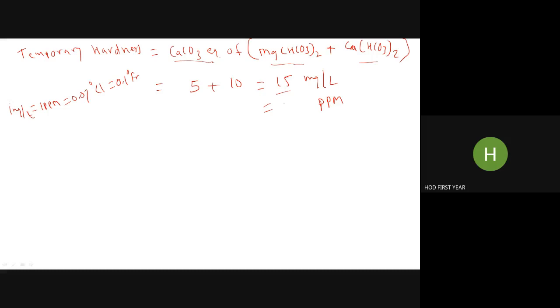Now ppm and milligrams per liter are the same, so you will get the same answer. 50 milligrams per liter is 50 ppm. But if you are going to calculate degree Clark, you have to multiply 15 by 0.07. That is degree Clark. And if you want degree French, you have to multiply the answer in ppm by 0.1, that is degree French. Finish. So this is the temporary hardness in 3 different units.